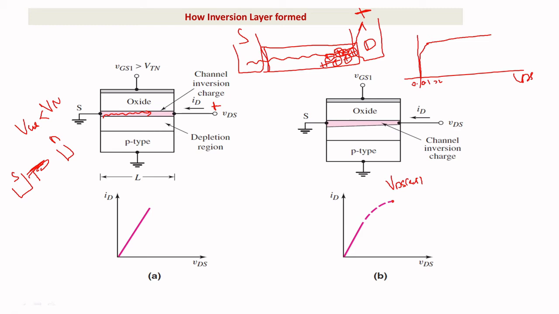What do you mean by that? That means the channel will be completely shrunk towards the source end. See, this is your source and this is your drain. Initially it was connected like this. When I increase the VDS, it will go like this. Now you can see this part is fully covered by the positive charge carriers, that is the depletion part. There is no more electron to move, so the curve comes back. Because of this huge barrier, the source and drain are not connected, so it comes to the flat end.